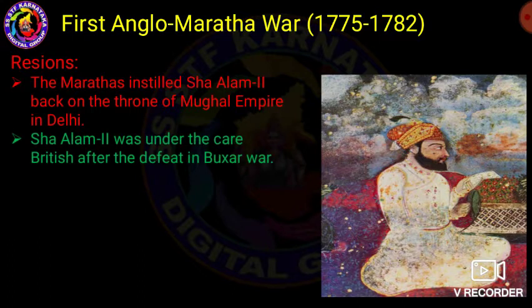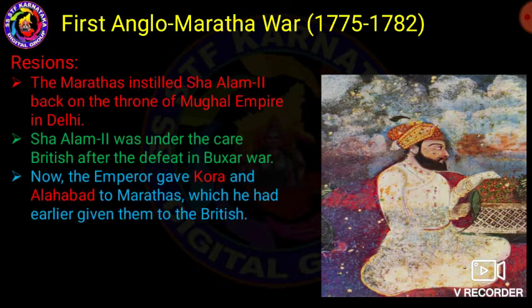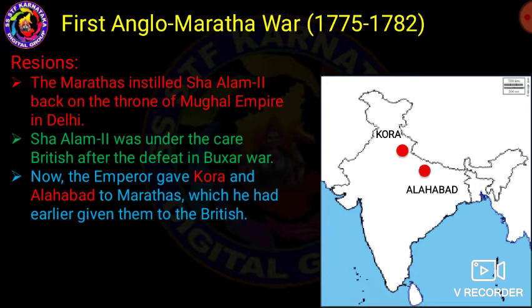Because the Marathas installed Shah Alam II back on the throne of the Mughal Empire. Back to the throne, because he had got a pension during the Battle of Buxar.